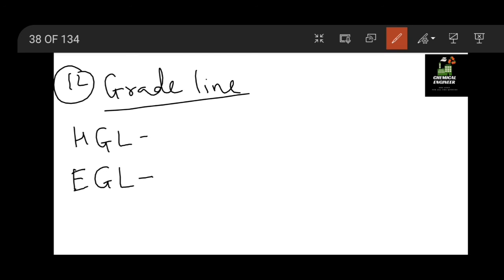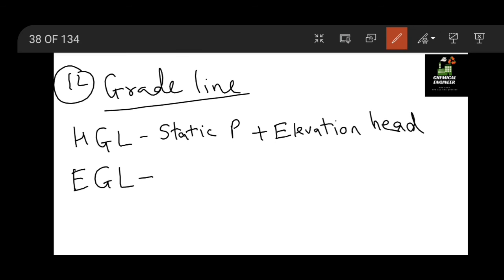In the hydraulic grade line we have static pressure plus elevation head. These two terms are included in a hydraulic grade line. These two lines are generally not for chemical use, but for mechanical people this information should be clear for pumps and other applications.